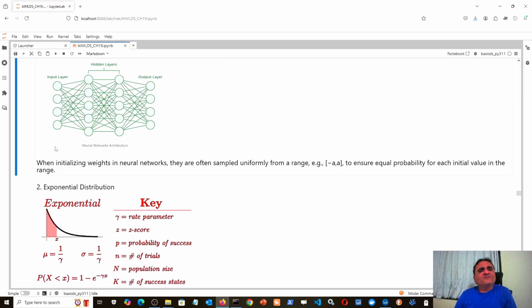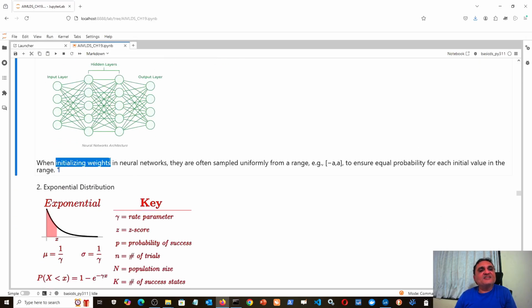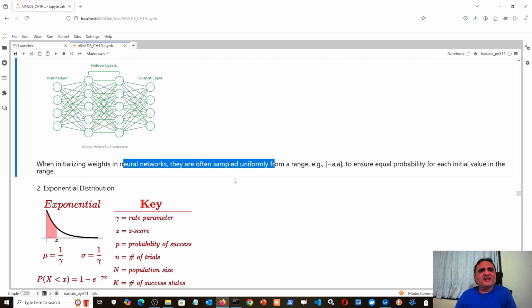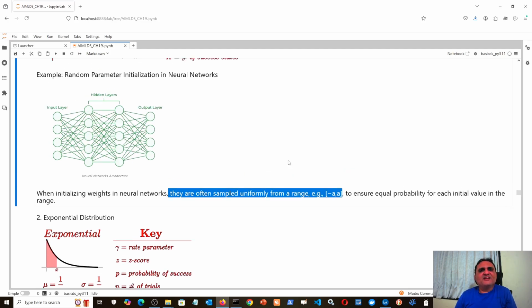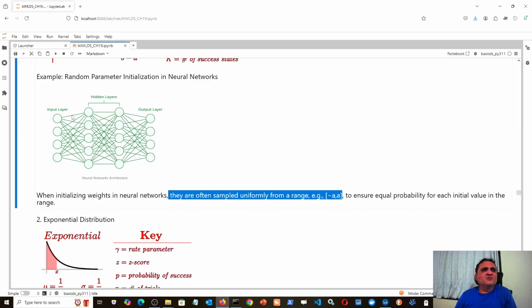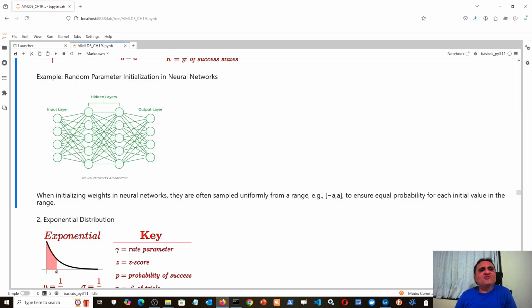Whatever you are doing, you first have to start your neural network with certain initial weights. Now, what initial weights are to be taken? The standard practice in neural networks is to take a uniform sample, say from minus a to a. That means here the weight is minus 2, then here it would be plus 2, here minus 1.5, then here plus 1.5, here minus 1, then here plus 1, here minus 0.5, then here plus 0.5, like that. So they start with a uniform range, where there will be equal probability of each weight being applied on the next layer initially.